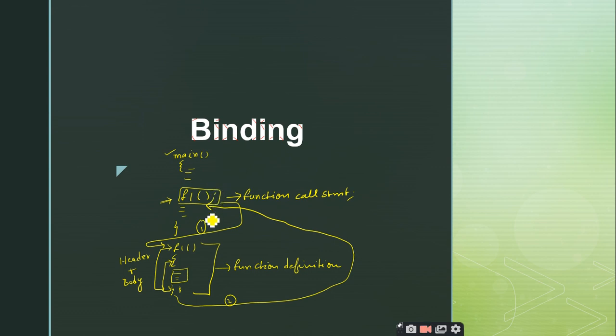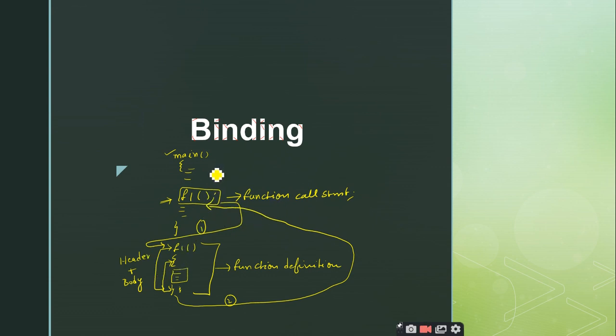But the point here you have to remember is when you want to execute a particular function, you have to invoke the function. In order to invoke the function you have to call the function. So once you call the function, the control will jump from the calling function to the called function, and once the execution of the entire function is completed, then the control will again return back from the called function to the calling function. So this is the scenario of what happens when a function call is being done.